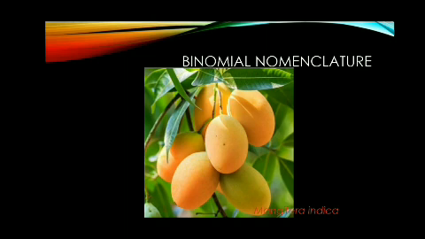For example, the binomial name of mango is Mangifera indica. Here the first word Mangifera refers to the genus name and the second word indica refers to the species name. This binomial system was properly established by Linnaeus in his book Species Plantarum.